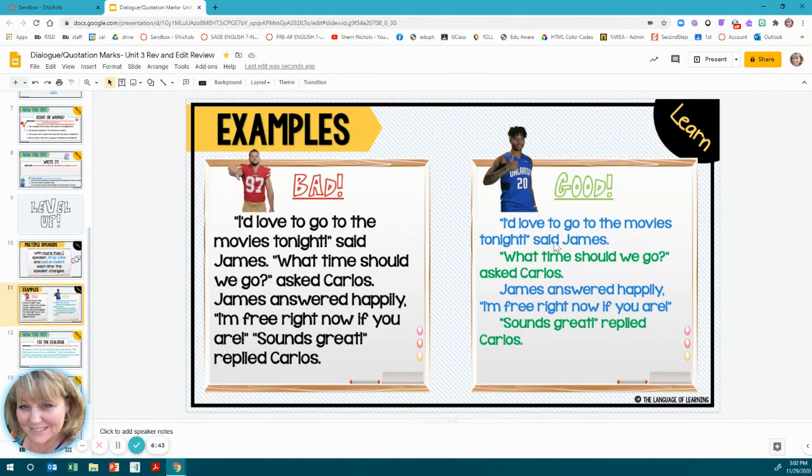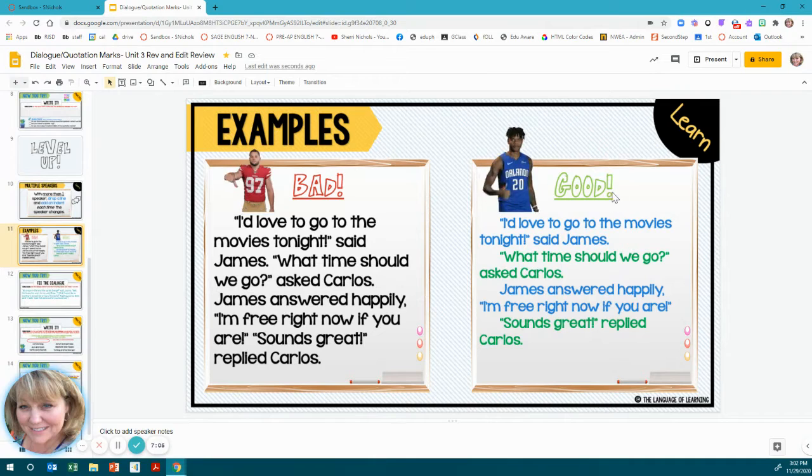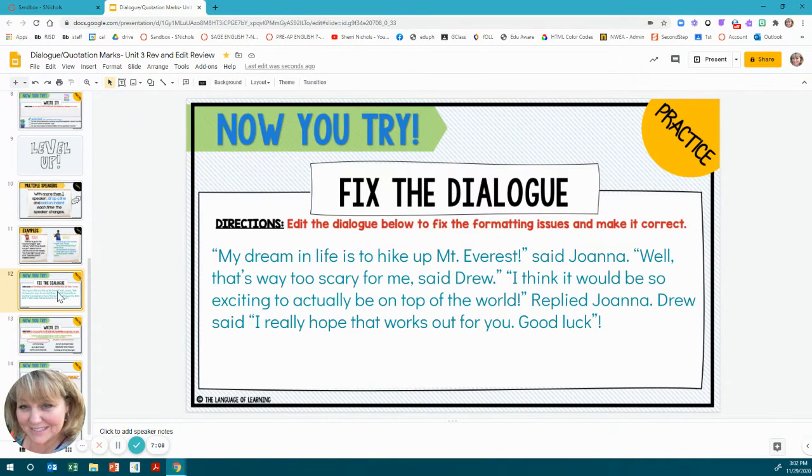Indent. "I'd love to go to the movies tonight," said James. And then we have a new speaker. So we have to go to the next line, put an indent. "What time should we go?" asked Carlos. New speaker. New line, indent. James answered happily, "I'm free right now if you are." Same thing. So every time you have a new speaker, go to the next line, indent, and start with what the new speaker is saying. That is the good version. Now you try it. So you're going to fix the dialogue. Edit the dialogue below to fix formatting issues and to make it correct.